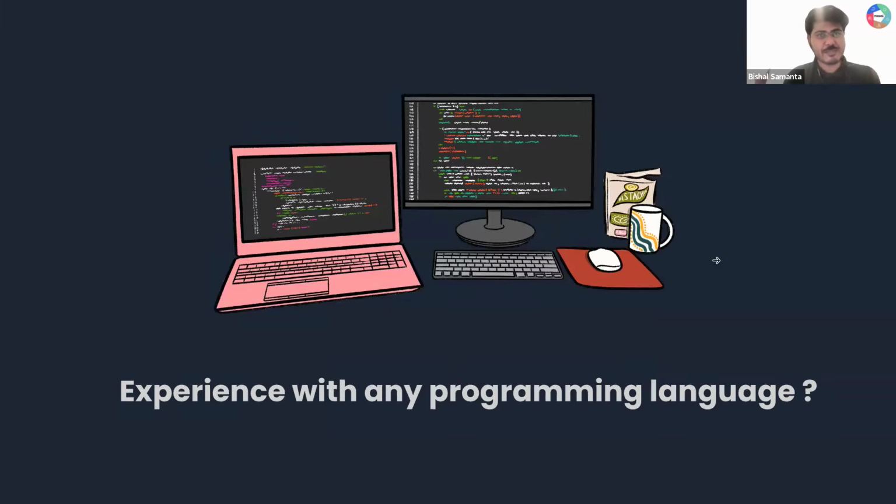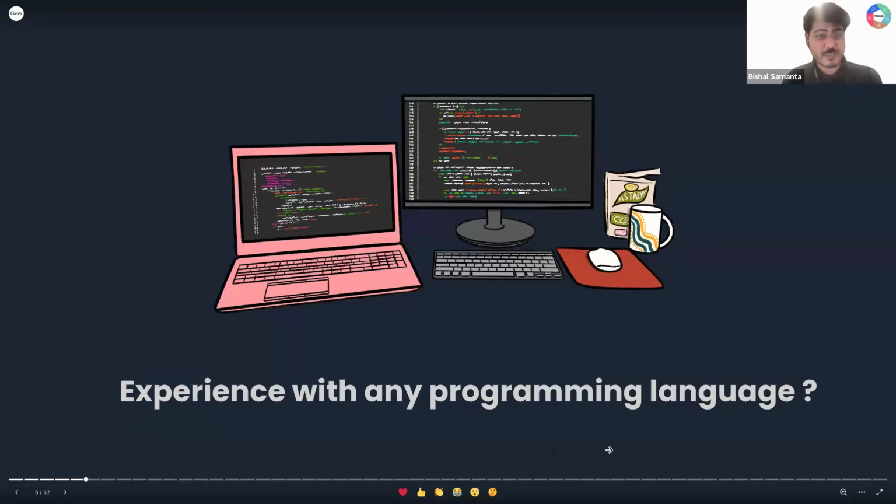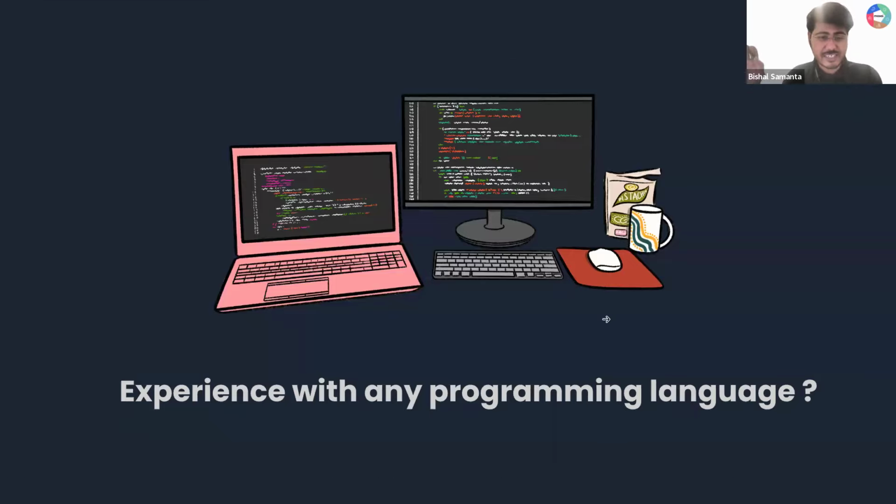Do you have any experience with any programming language, guys? You can type 1 or 0. Not at all. JavaScript, some Java, C, basic HTML. That's great. C++ in my college, cool. I have learned Python basics. Even if you don't have any experience, that is totally fine. We'll be starting from zero. Java, Spring, that's good. HTML, CSS, Bootstrap. I know full HTML, that's great. I know React.